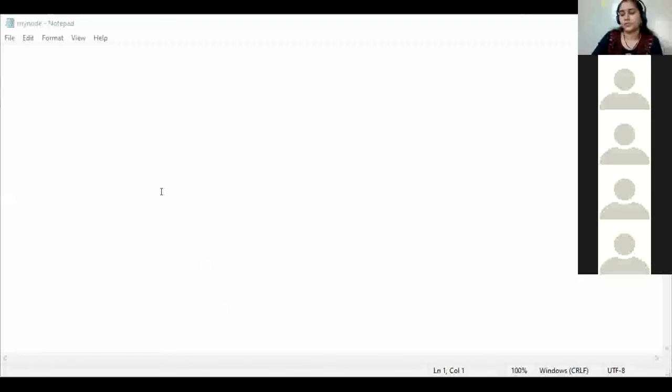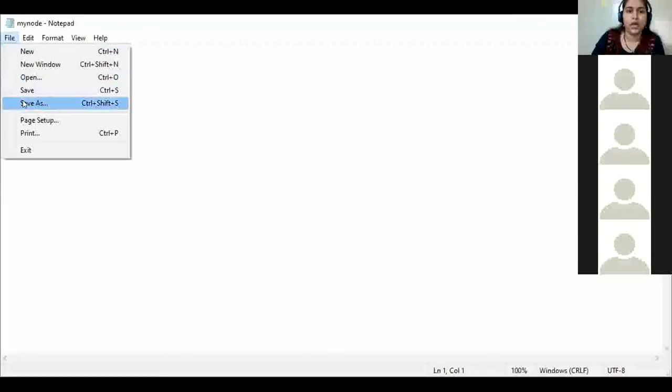Where is it? Notepad. Okay, so this is the txt file. I don't want a txt file. What I want is the .js file. So I'll click on the File menu, click Save As, and go into the Save As tab.